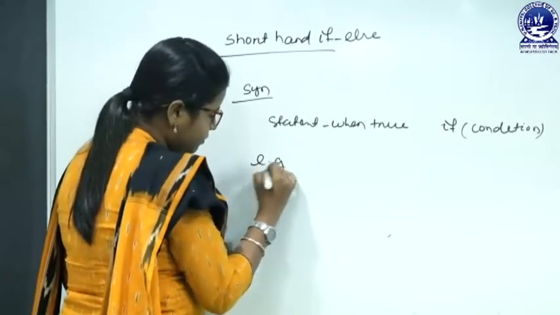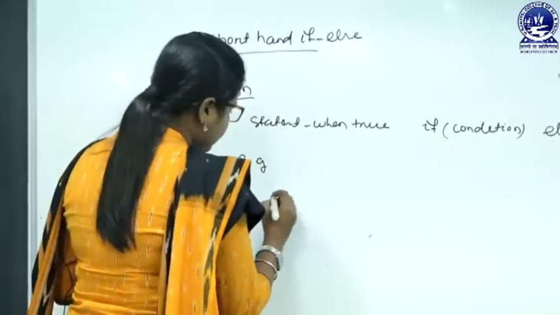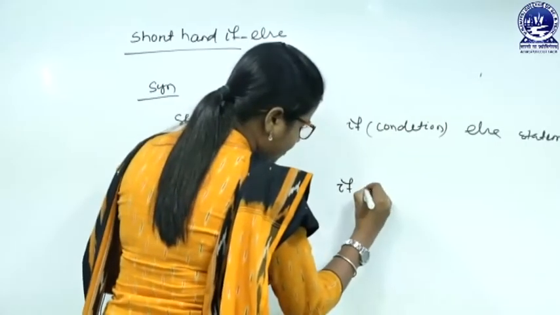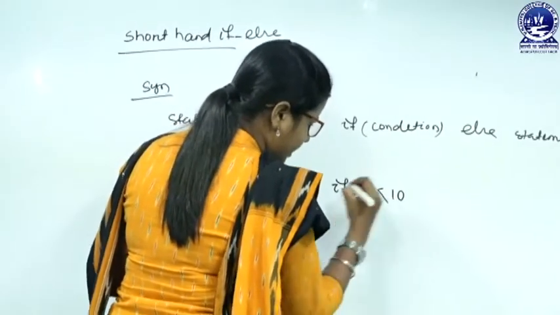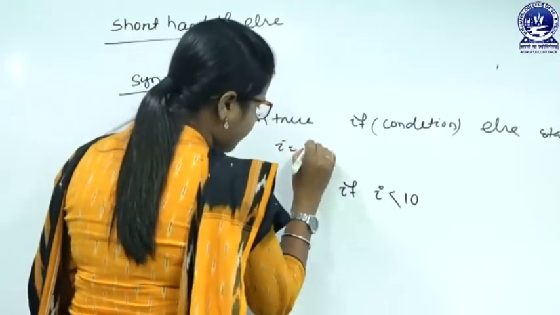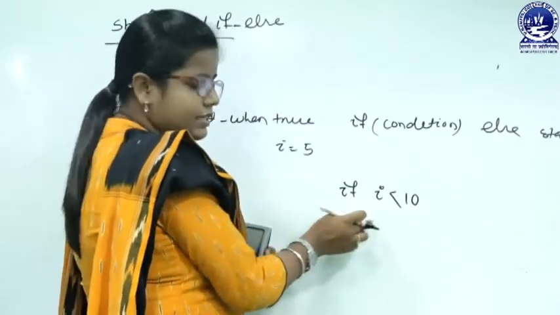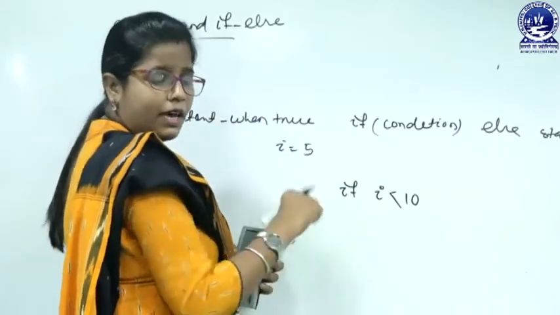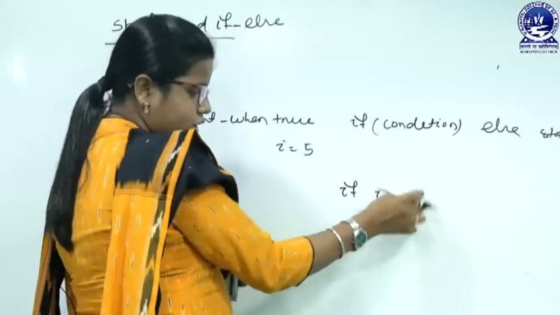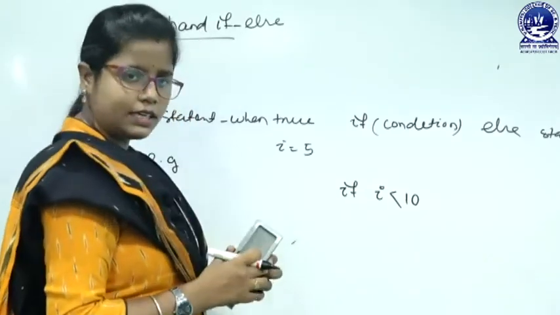For example, suppose I equals to 5. If I is less than 10, then I can print "I is less than 10", or if this condition is false, then I can write "I is greater than 10."